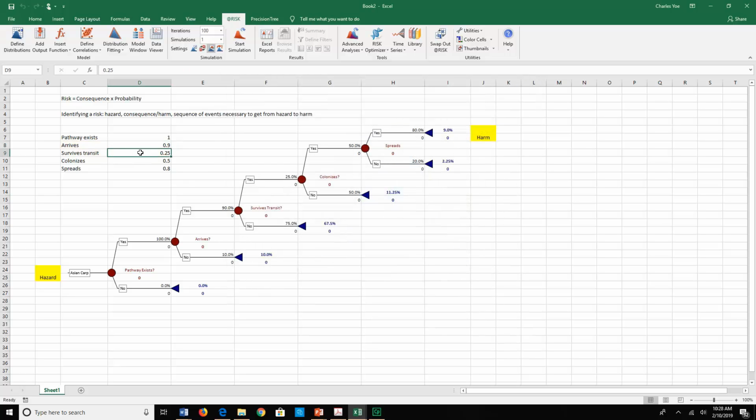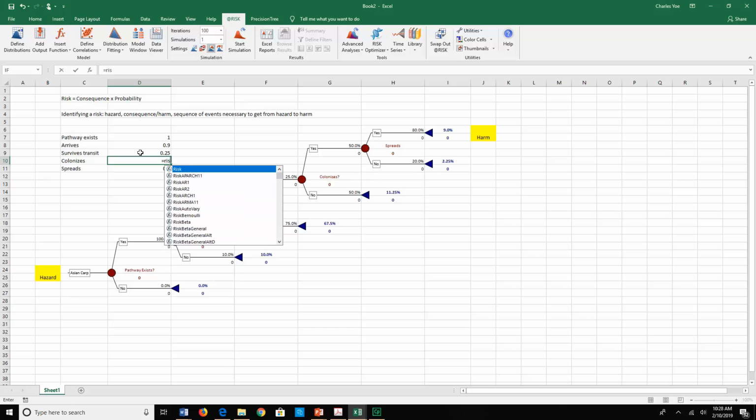And I would do a similar thing, putting in distributions for each of these values here. And I'm just doing that quickly and rather arbitrarily. And let's say equal sign RiskTriangle, 0.35, 0.5, 0.6. Whoops, 0.6.